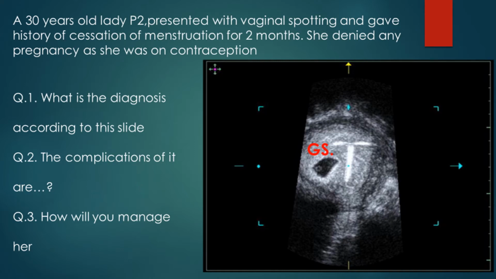In a previous session, we mentioned that the device is associated with complications. We will take some of these complications in the form of case discussion. A 30-year-old lady, para 2 vaginal delivery, presented with vaginal spotting and gave a history of cessation of menstruation for 2 months. She denied any pregnancy as she was on contraception.